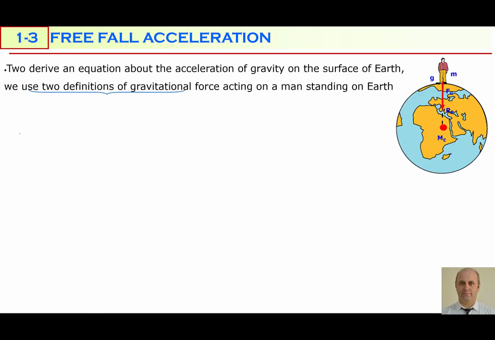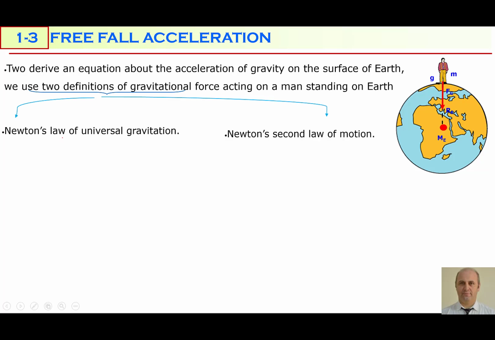To get this, I'm going to use two definitions of gravitational force. One definition we already learned, according to Newton's law of universal gravitation. I can write this force Fg acting on the man's body. The second one is by using Newton's second law of motion, which is known as weight. Using the universal law of gravity: capital G, mass of the first object, the Earth, mass of Earth, second object is the man, small m, and separation between them, from the center of the Earth to the man, is the radius of the Earth, re squared.